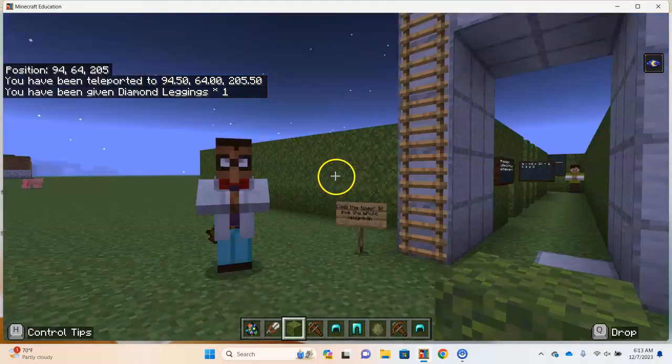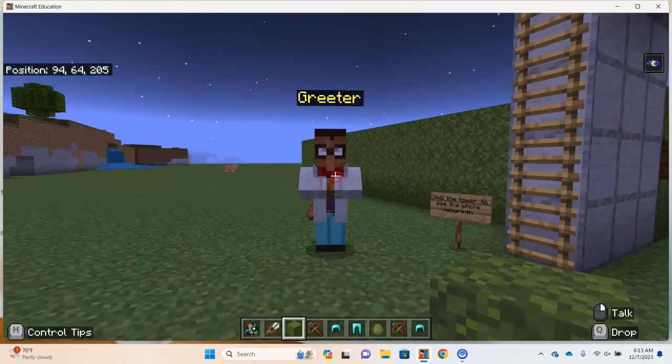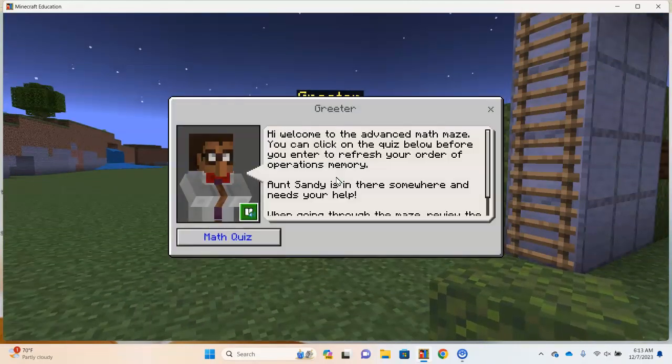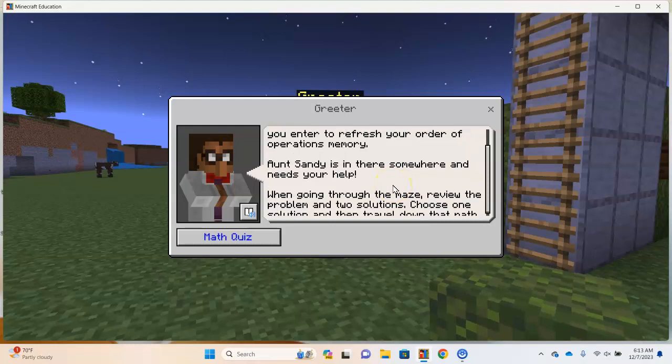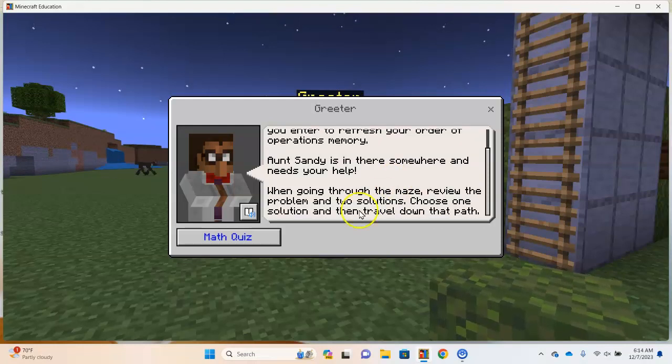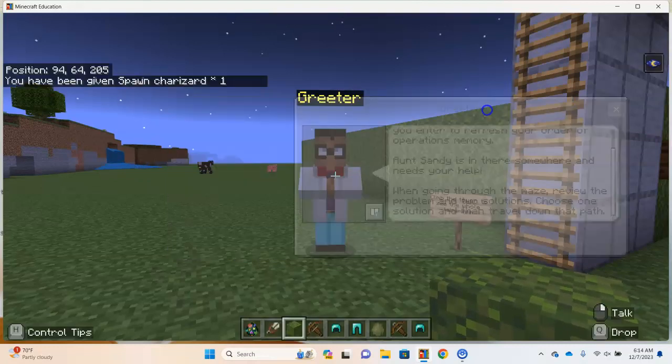We are at the advanced math maze. I see greeter. Let's interact. Welcomes us, reminds us of the instructions. Oh, he says Aunt Sandy is in the maze. That is excellent. Reminds us of the directions. Not a song, but another quiz to make sure that we really are prepared for this level of the challenge.